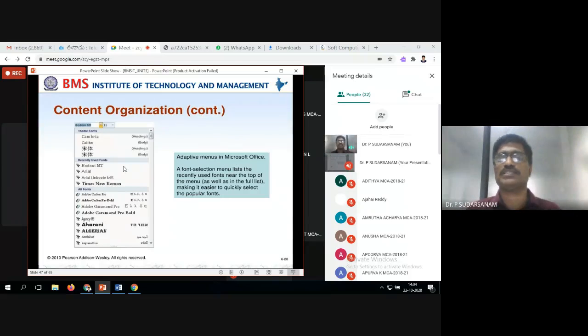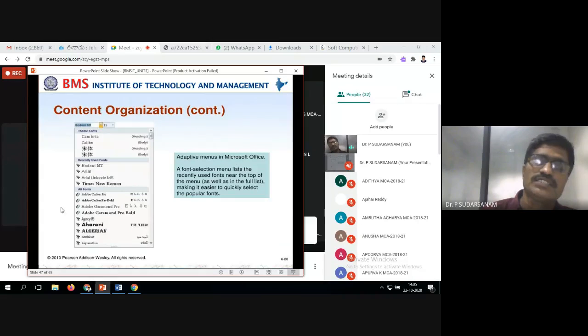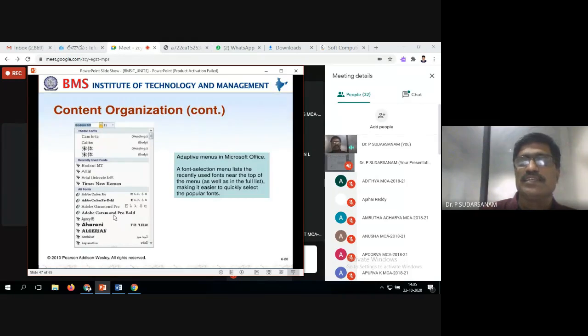Next, the font selection menu lists the recently used fonts near the top of the menu, as well as in the full list. Apart from that, you need to have the full list also, making it easier to quickly select the popular fonts. This is the content organization.